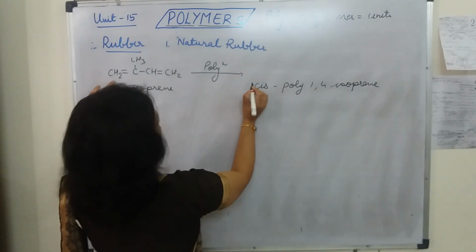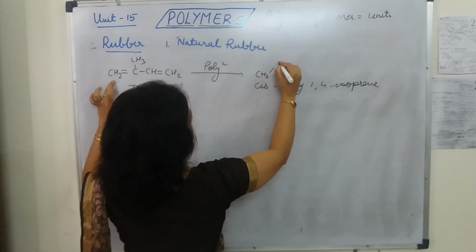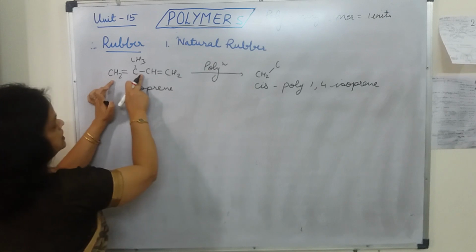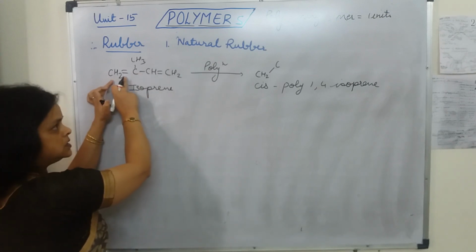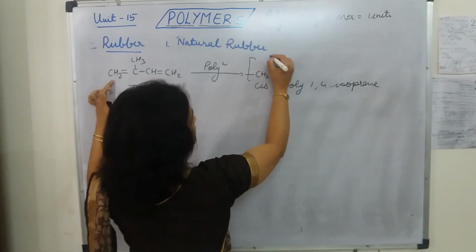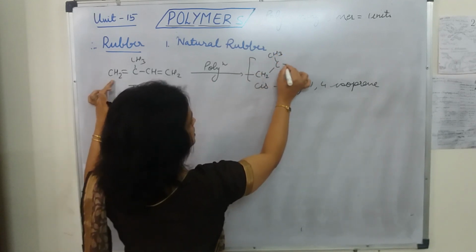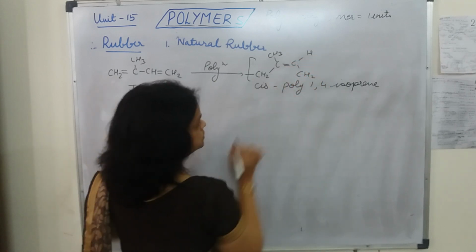I'll draw the structure over here. See, CH2, then we will write C, the single bond will be converting into double bond, and double bond will convert into single bond, and this valency will get free. This is having CH3 group attached, double bond CH, CH2.